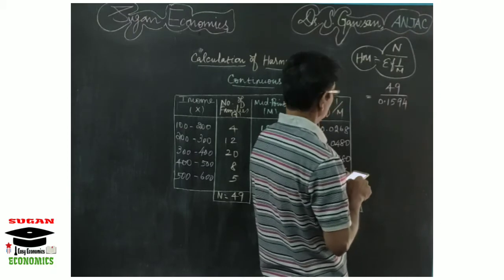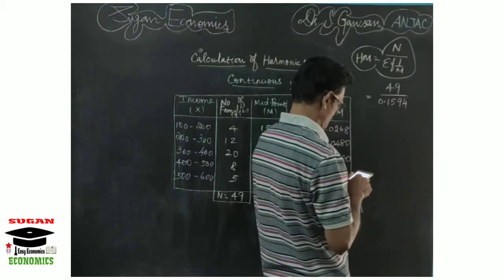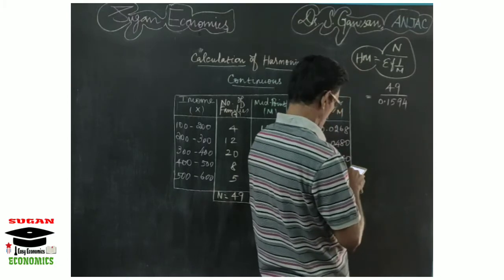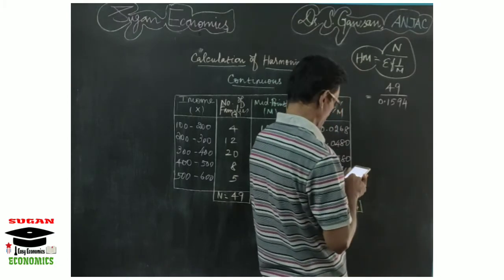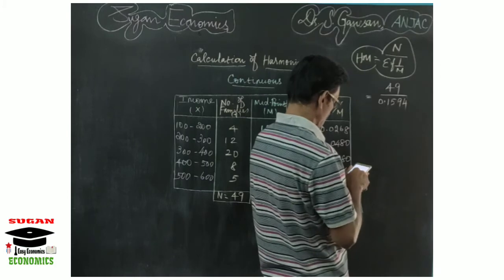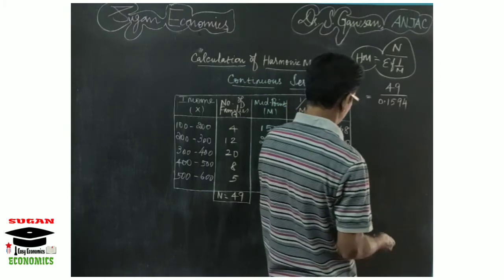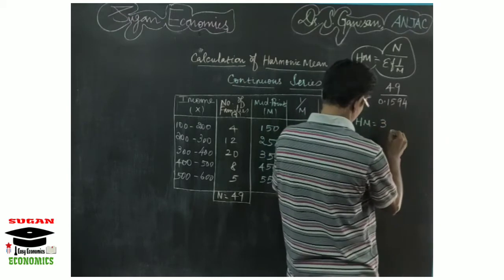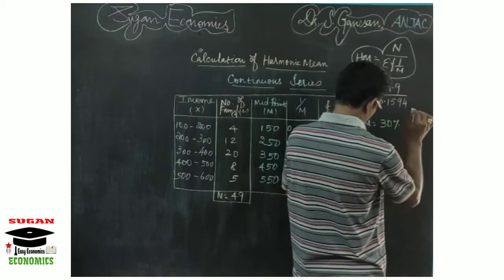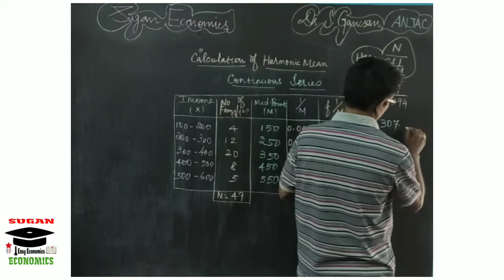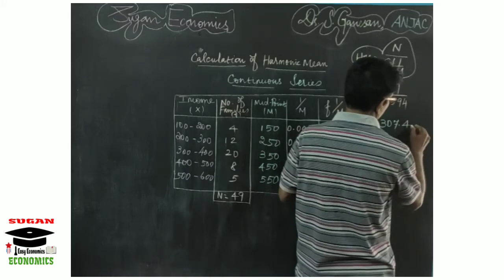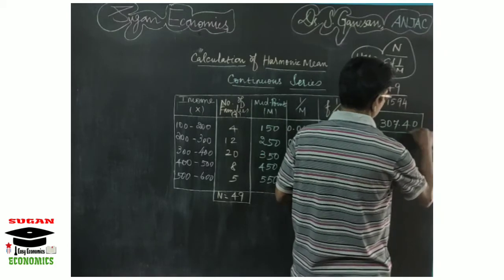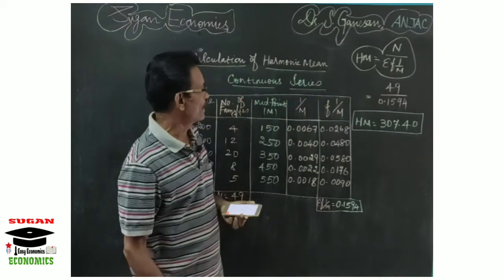That is equal to the harmonic mean, which is 307.4. This is called the harmonic mean value. In this manner you have to calculate.